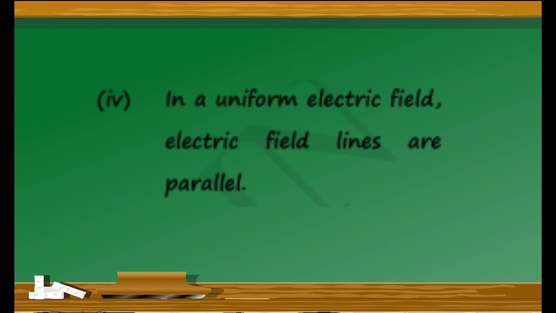The fourth one: in a uniform electric field, the electric field lines are parallel. Is it clear? This is the fourth one.